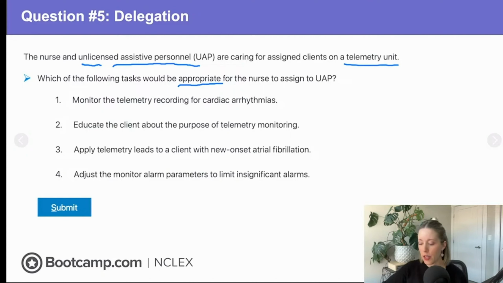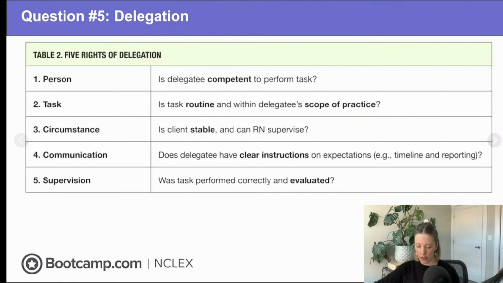So in this case, we have one task that's appropriate and 3 tasks that would be inappropriate to delegate. So we need to figure out which one. Let's remind ourselves what we know about delegation. So we can review the 5 rights of delegation. And again, this comes from our delegation cheat sheet that you can look at. We need to make sure of a couple things when we're thinking about delegating a task. So we need to ask, is this delegatee, or in this case, this UAP, competent to perform the task? So do they have the skill and knowledge necessary to do this task? And then we need to ask, is it the right task? Is it within the UAP's scope of practice? Is it a routine task with an expected outcome? Does it have an established procedure that we can have them follow?